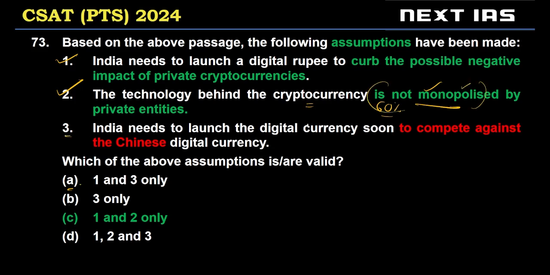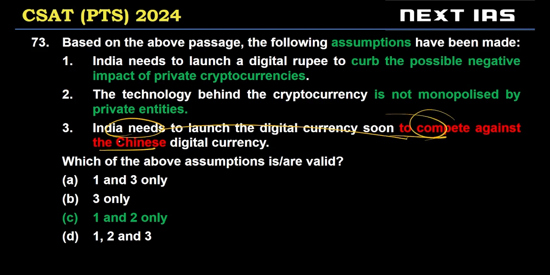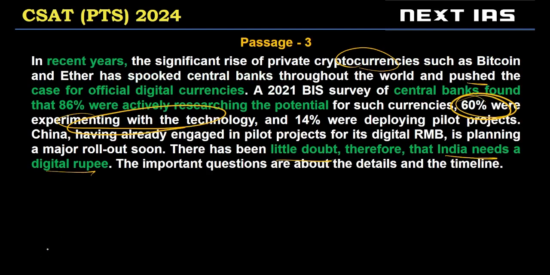Statement 3, India needs to launch the digital currency soon to compete against the Chinese digital currency. So this is an invalid assumption. India's need is not discussed from a point of view to compete against China. China, if you notice, was used as an example. China is a specific example to say that it's experimenting with technology to essentially stop private cryptocurrencies from negatively affecting it.